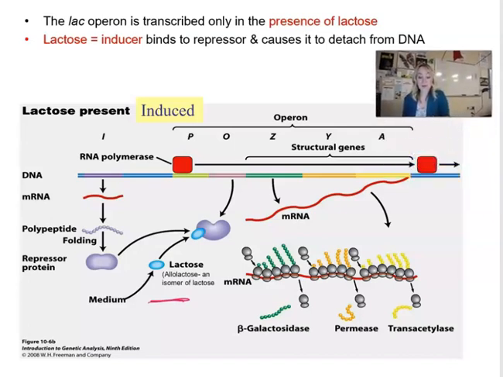So lactose is going to bind to the repressor protein, and you can see repressor protein undergoes conformational change. It gets dissociated from the operator, and then RNA polymerase is now free to read the structural genes, transcribe the mRNA, which is later translated into the proteins, and there you go. We have 3 different enzymes produced and now ready to break down this.